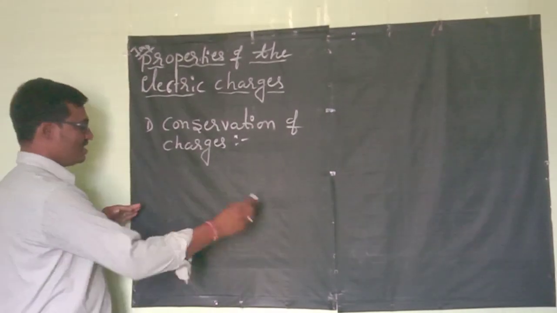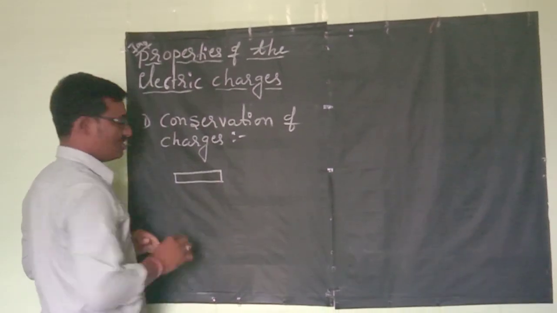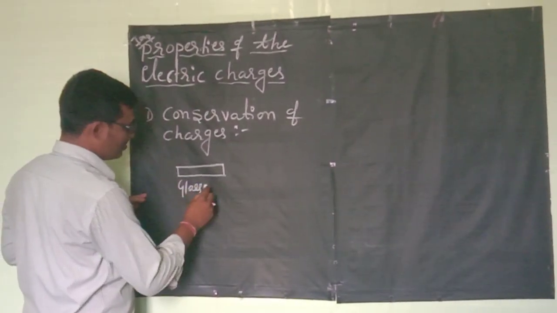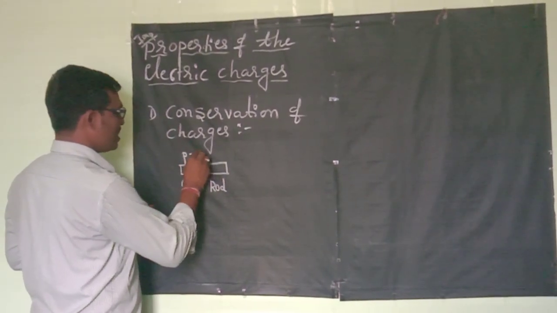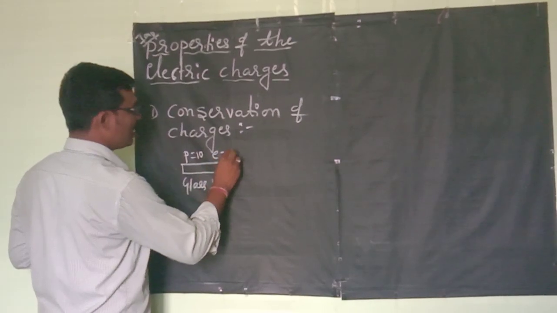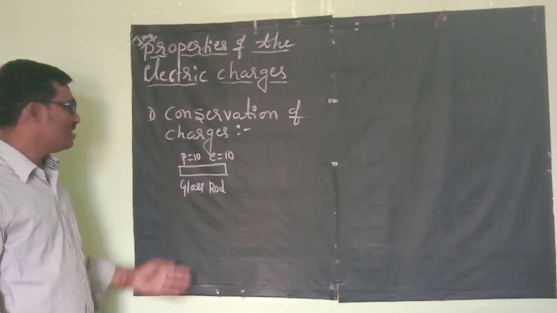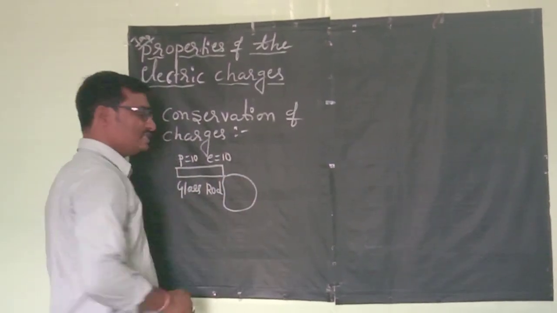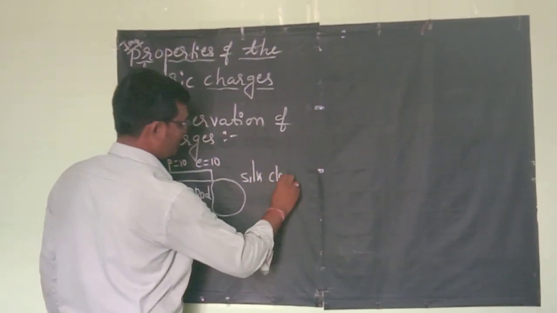For example, here we consider a glass rod. This glass rod has 10 protons and 10 electrons. Total number of charges in the glass rod, how many? 20. Similarly, we consider a silk cloth.